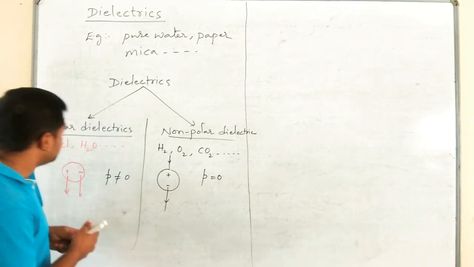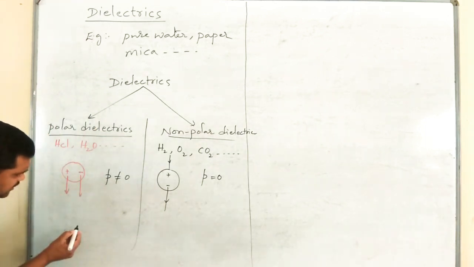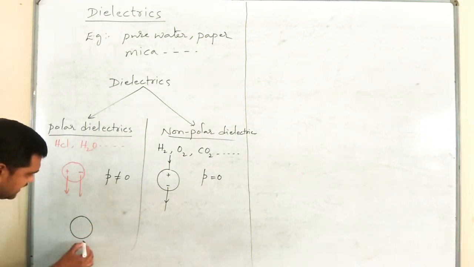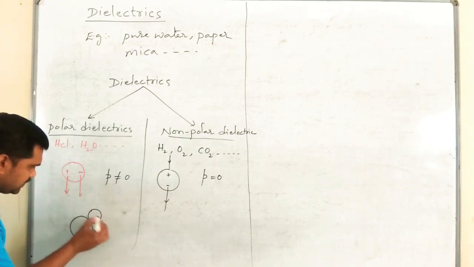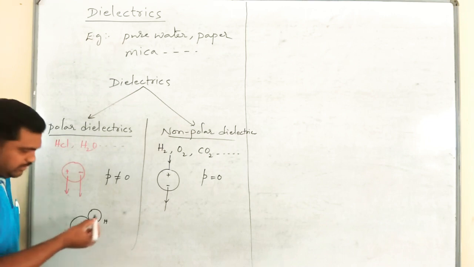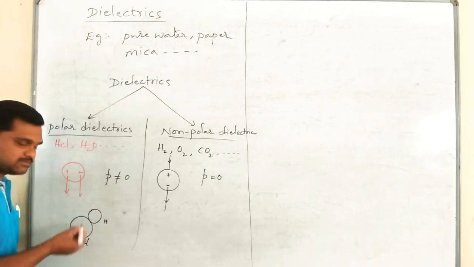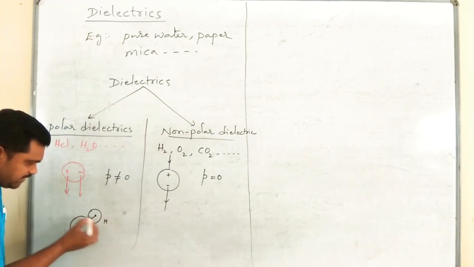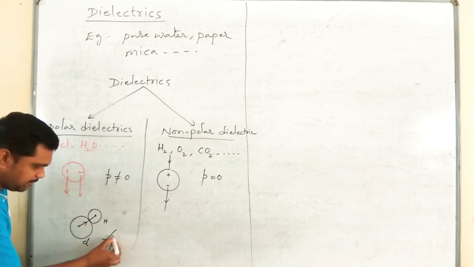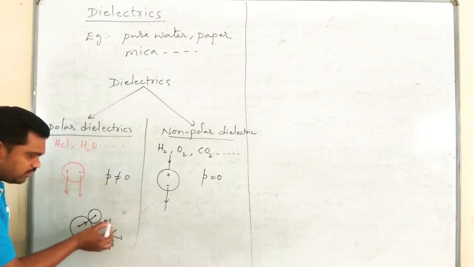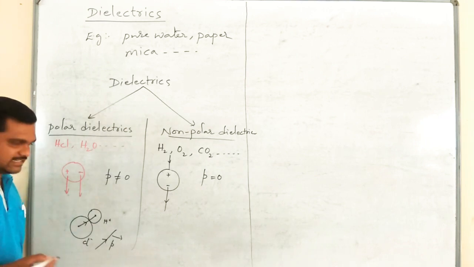Please remember. HCl, we can write like this. This is Cl and this is H. We know that H is plus and Cl is minus. Therefore, we can expect the direction of the electric dipole moment like this, from negative charge to positive charge, isn't it?